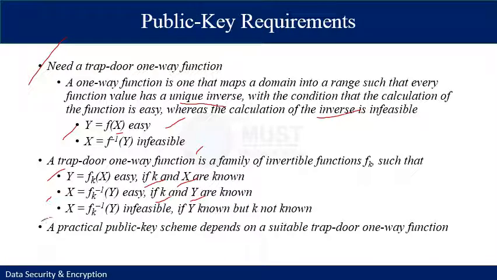On the other hand, generation of the plaintext is infeasible if the value of y is known but the value of the key is not known. So a practical general public key scheme depends on a suitable trapdoor one-way function.